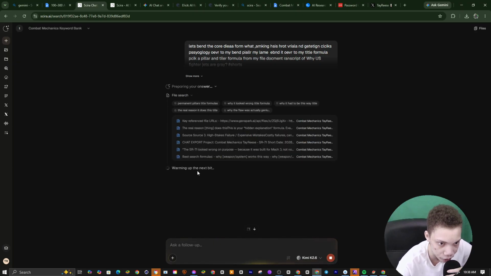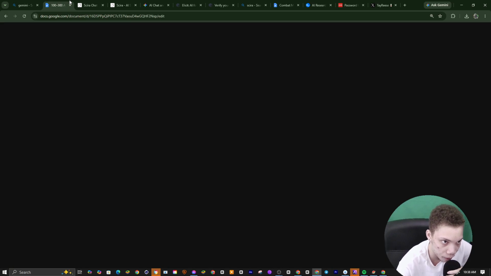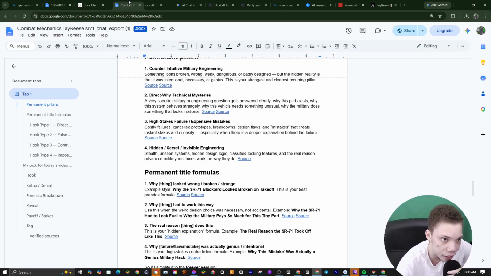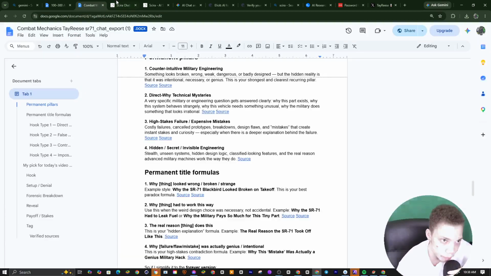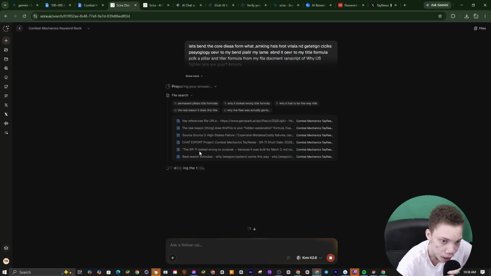So you see right here it's gonna search. So it's gonna basically use our document. Our document is the data of our niche, like our niche identity. So the categories. So our title formulas are like our title templates. So we're using the template to put the core idea onto the template. It's gonna pick one of our title formulas from our file, and it's gonna put the core idea in to make us a new title using that template. So we use that template to go viral. We use that for pattern recognition. We don't want to reinvent the wheel.